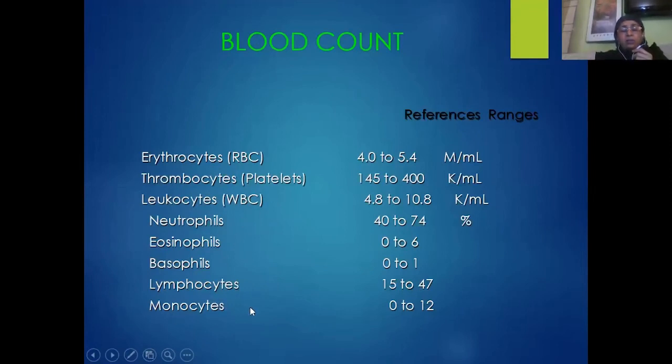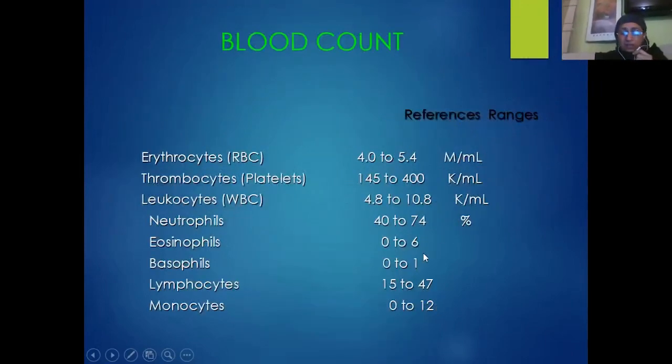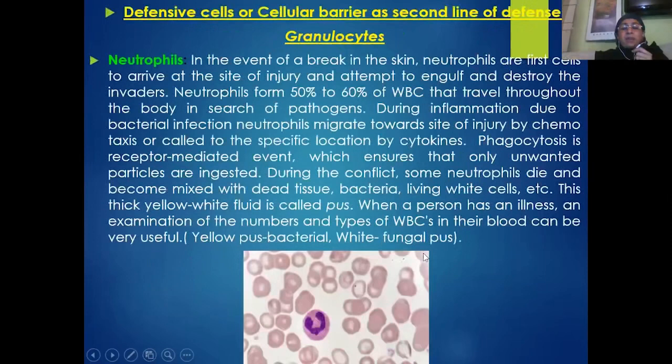Again, the number of monocytes is relatively less when compared to the lymphocytes, and the percentage of these monocytes will be 0 to 12% of the total WBC cells. So that means in a normal individual, the number of leukocytes or WBC cells will be around 4,000 to 10,000 in a normal case.